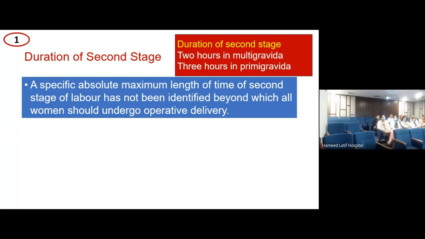That is why it is important, and that is why when you look at these 3 and 2 hours, look at them with a pinch of salt and think about what's going to happen. Somebody might ask me this question, and people have often asked me what is the absolute duration that you can wait for the second stage of labor?